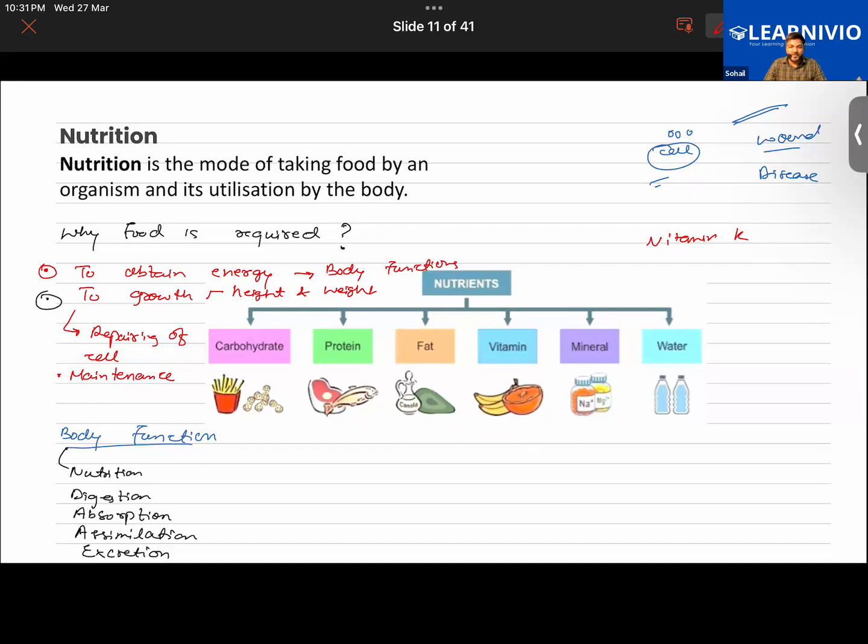Also, when we talk about these nutrients, it's not like, for example, meat. Meat consists of a good amount of protein, but it will consist of some amount of fat also. It might have a slight amount of carbohydrate in it also. Getting what I'm trying to say?